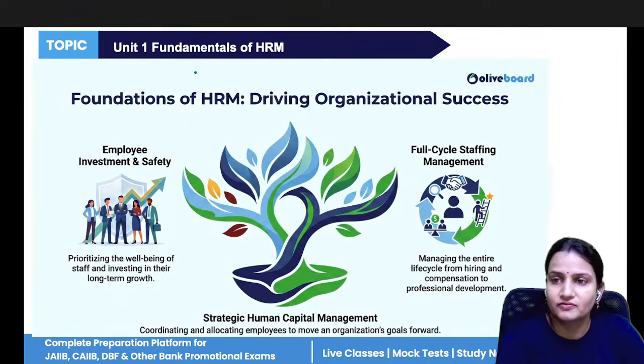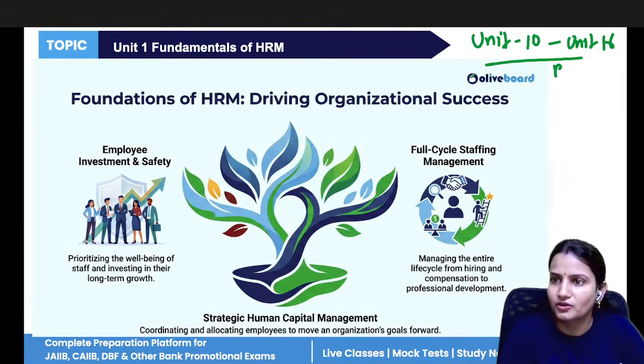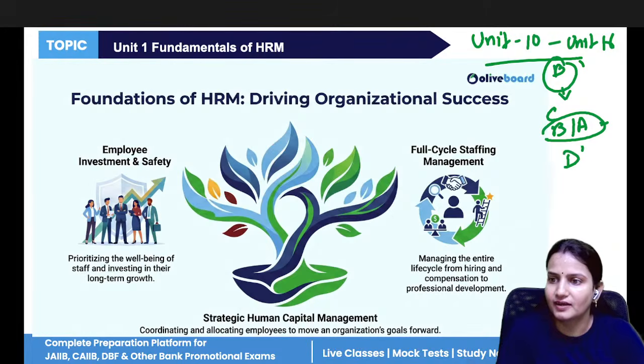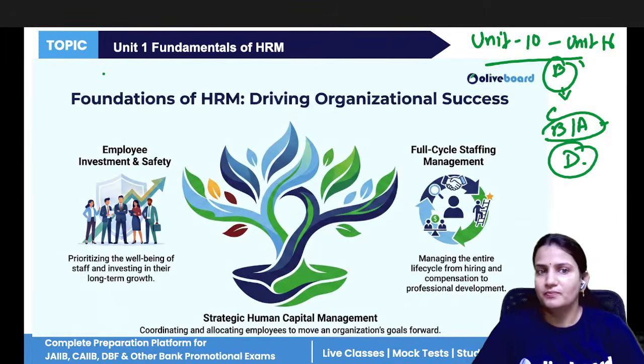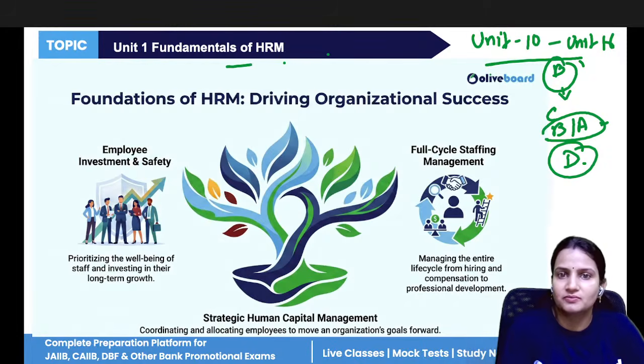All right, so let's start with the very first chapter, that is unit number 10. Till unit number 9, we have module A, and from unit 10 to unit 16, 7 units are there in module B. Module B is also a very important, equal weightage module. First module C is important, then module A and module B are both equally important, and at last module D. So let's start with the very first part, that is fundamentals of HRM, the basics of